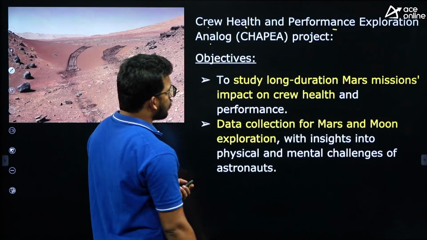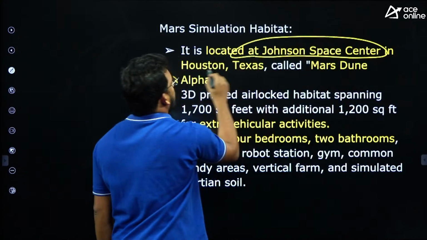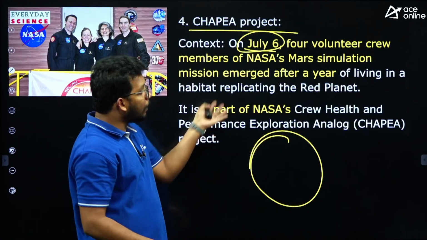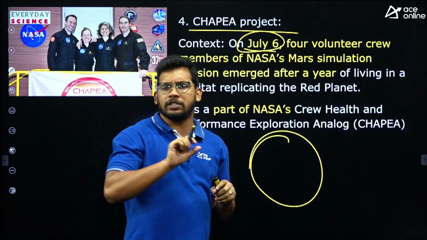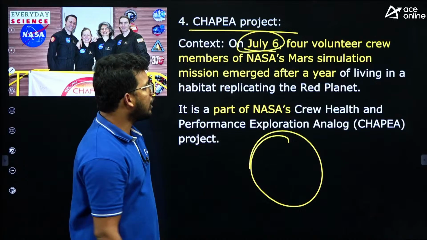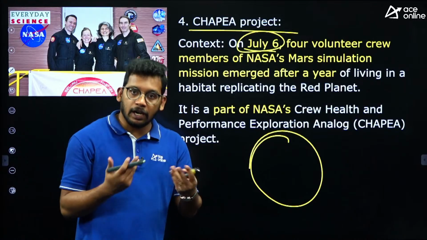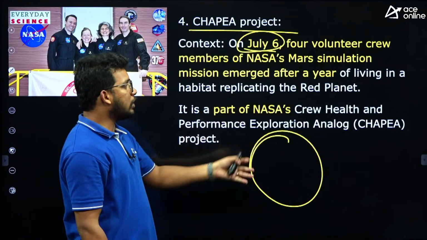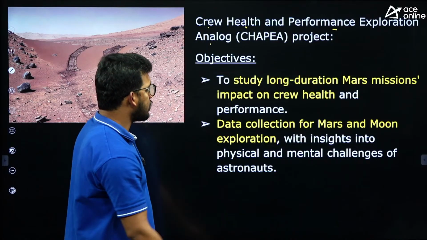Where is this located? In the USA, yes, here it is. It is located in the Johnson Space Center, Houston, Texas. So in Texas, they have created a lab where it replicates the environment of Mars, right? Whatever the conditions that are situated in Mars in terms of temperature, pressure, all those things, they have created this in a lab, right? And then they have tested this environment, right? So this project is to simulate a Mars-like condition and then know how humans can live there, right? So that is the objective of this mission, and this was located in Texas, United States.